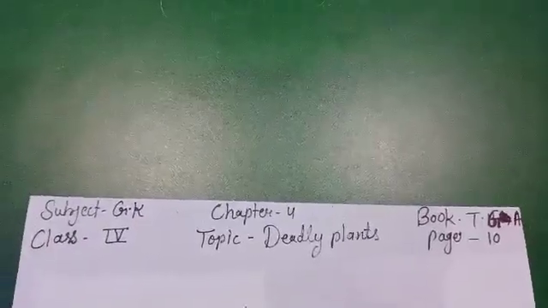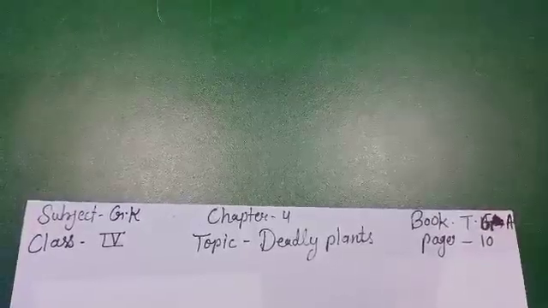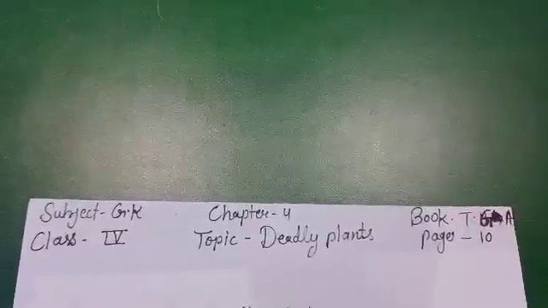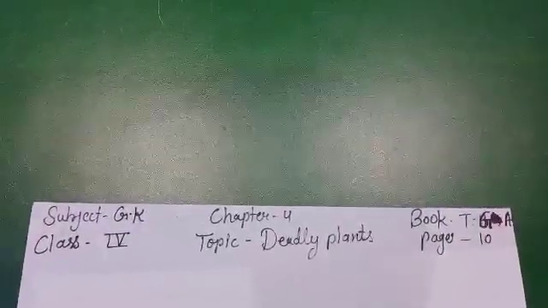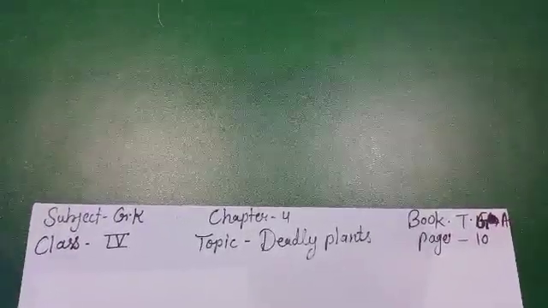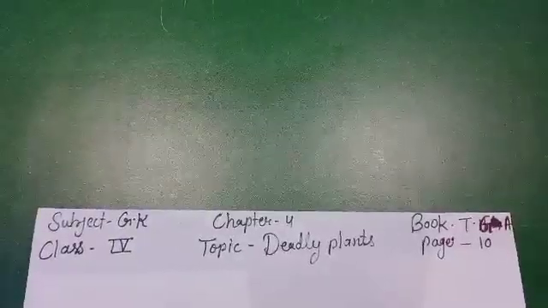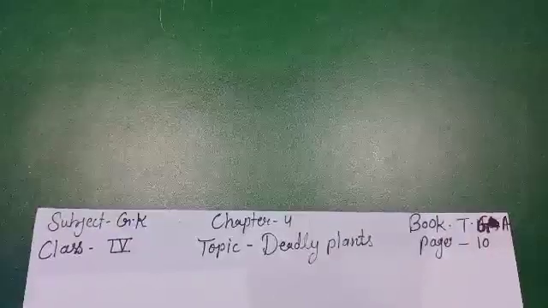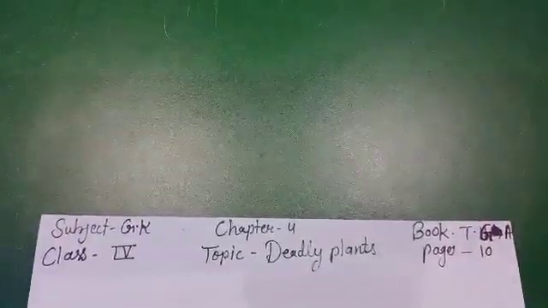Before reading this chapter, children, you know that many plants, trees and animals are all our friends. But some plants are very dangerous. If any insects or small animals come in contact with them, they die. So these types of plants we will discuss in this chapter.